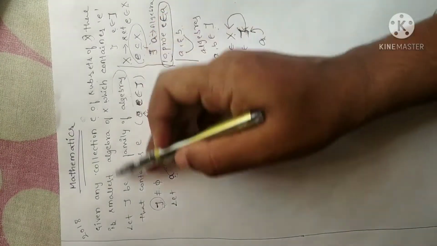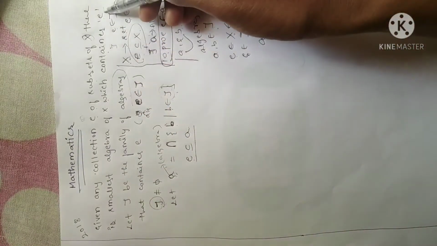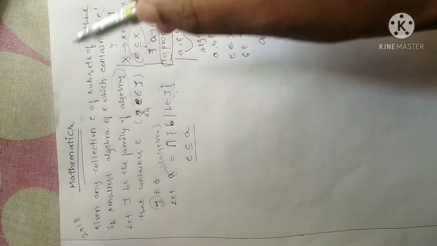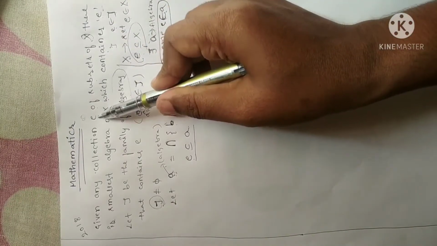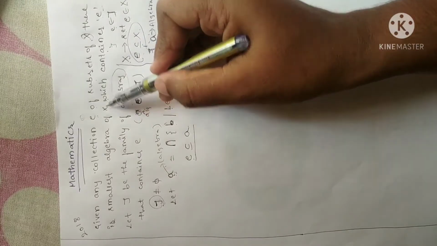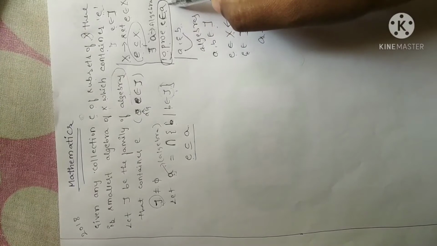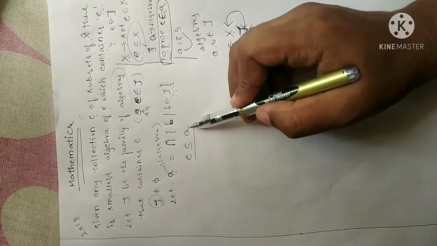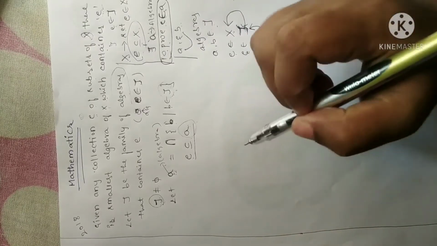Fine. That is what the meaning of the statement is: the smallest algebra of X which contains E. So we are proving A is a set which contains E as a subset, and moreover there exists one of the algebras which contains the same elements. So we have to prove that E belongs to A. So E is a subset of A, but we don't know whether A is an algebra or not. Now we have to show that